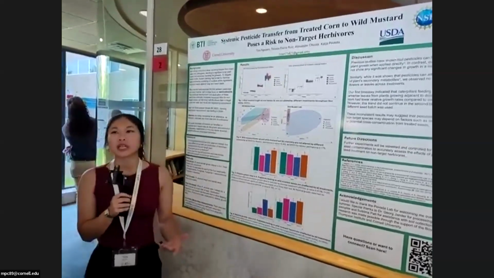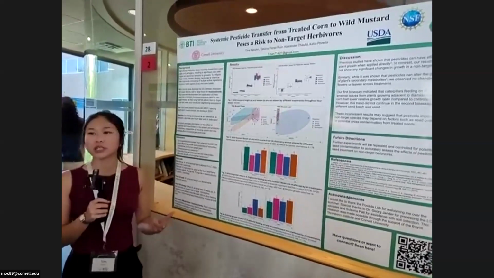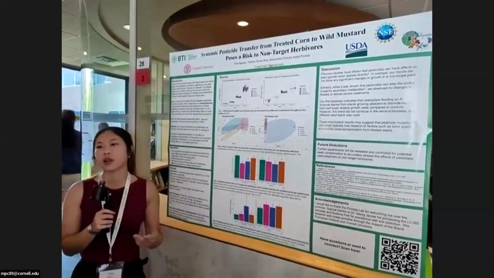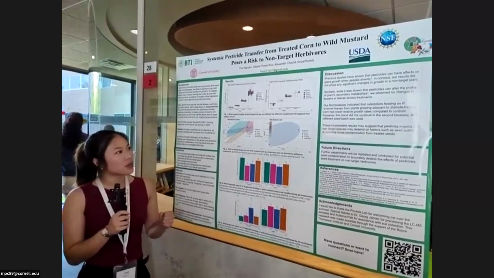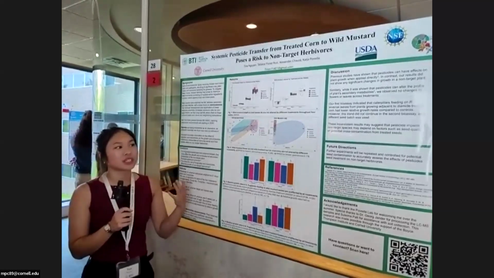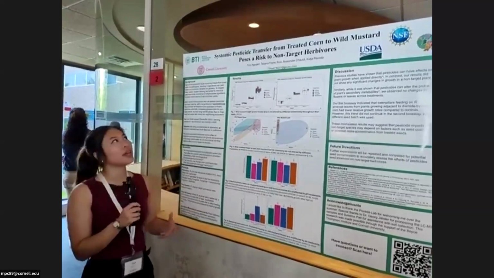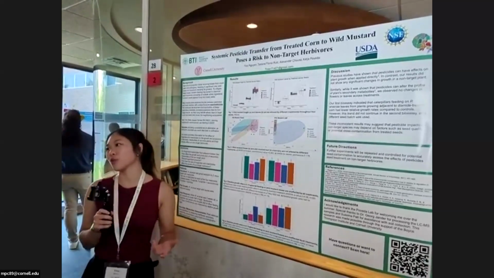So interestingly, previous studies have shown that pesticides actually do alter plant growth and plant defenses. But in my case, I didn't see any of those patterns with the wild mustard and the caterpillar growth. So in future directions, we'd like to see if we repeat these experiments with a controlled seed source, or we'd like to continue evaluating if systemic pesticide exposure actually does affect non-target herbivores.